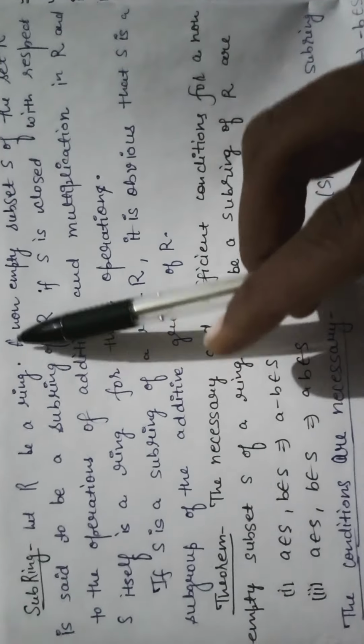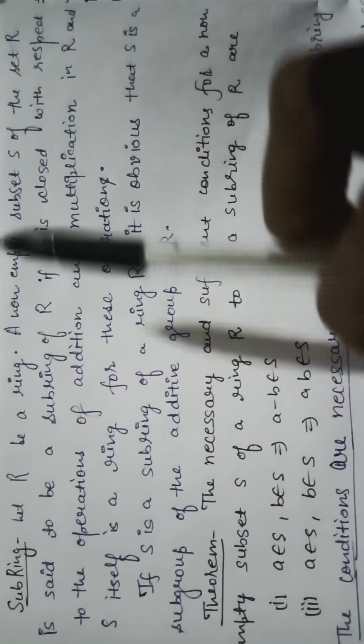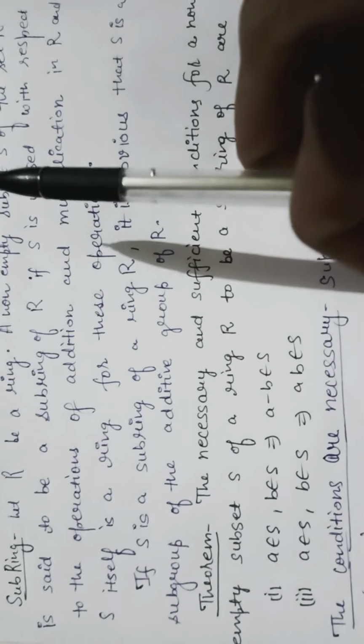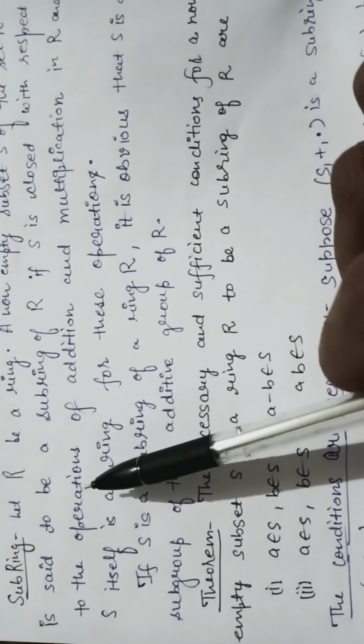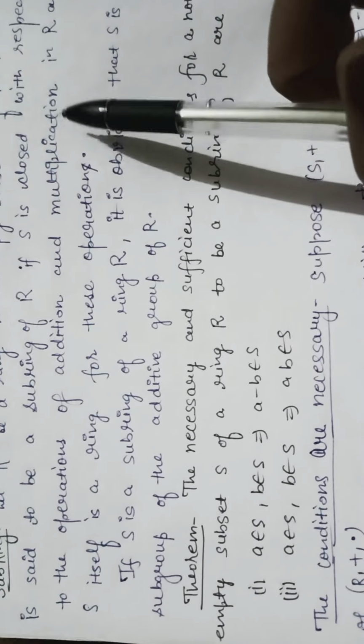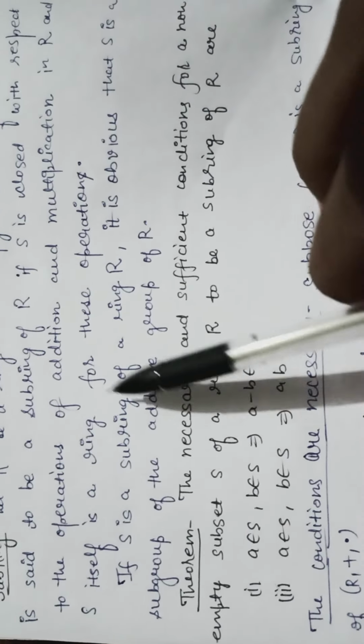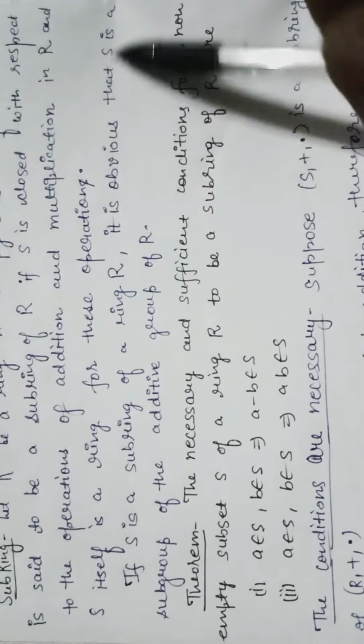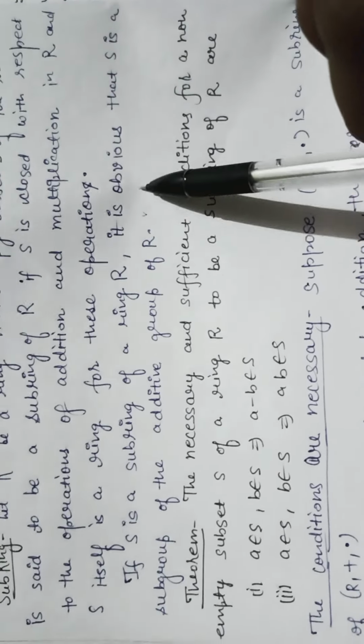Next definition is subring. Let R be a ring. A non-empty subset S of the set R is said to be a subring of R if S is closed with respect to operation addition and multiplication in R, and S itself is a ring for these operations. If S is a subring of ring R, it is obvious that S is a subgroup of the additive group of R.